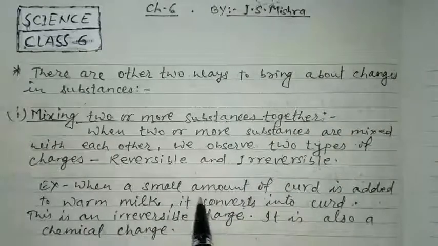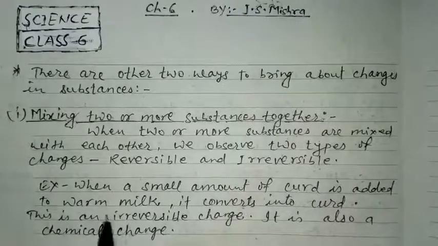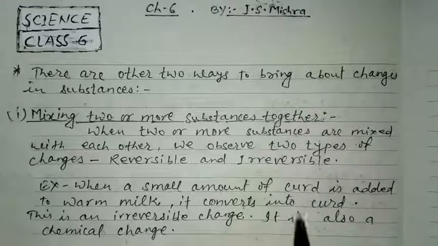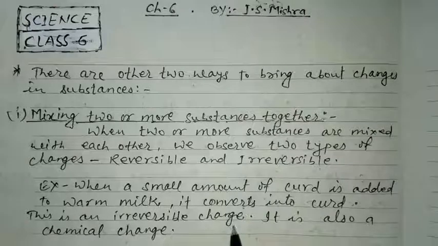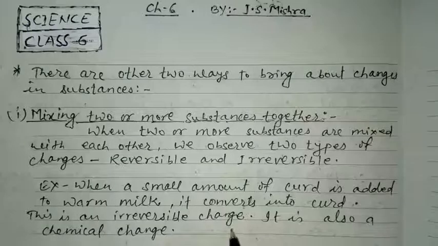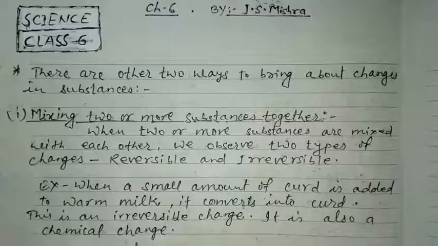For example, when a small amount of curd is added to warm milk, it converts into curd. This is an irreversible change because the curd cannot be converted into milk again. So we say that the conversion of milk into curd is also a chemical change.